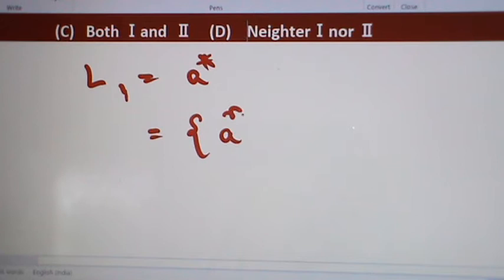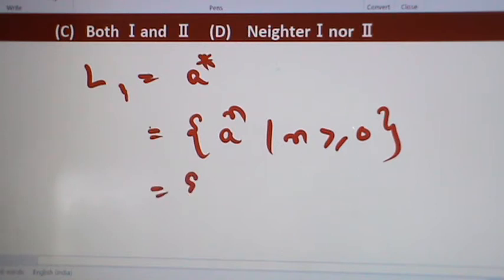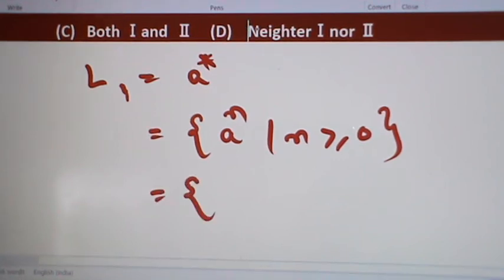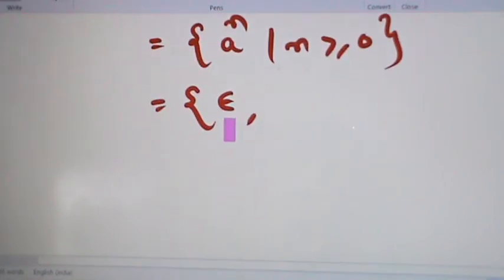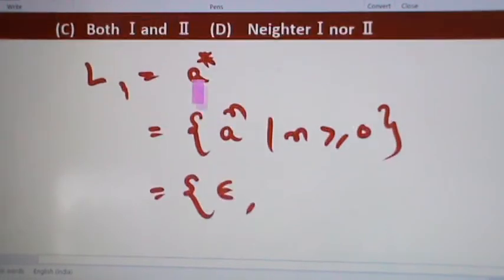Here A star equal to the set of all A power n such that n is greater than or equal to 0. Here n is an integer. So n equal to 0, 1, 2, 3, 4, 5 and so on. When n equals 0 we have A power 0, which is epsilon, the empty string.